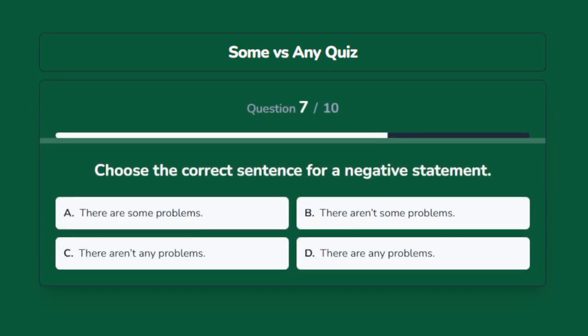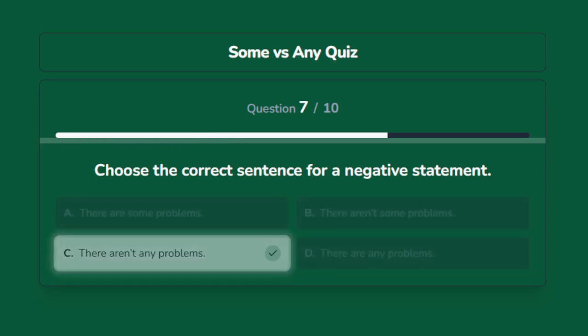Choose the correct sentence for a negative statement. Options are A. There are some problems. B. There aren't some problems. C. There aren't any problems. D. There are any problems. The correct answer is There aren't any problems.